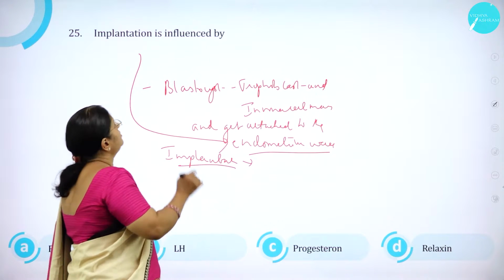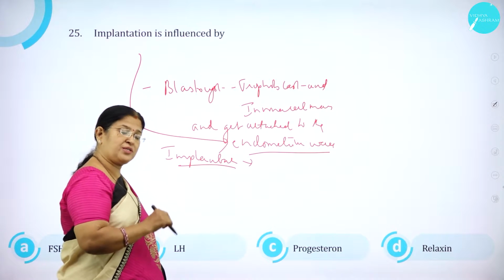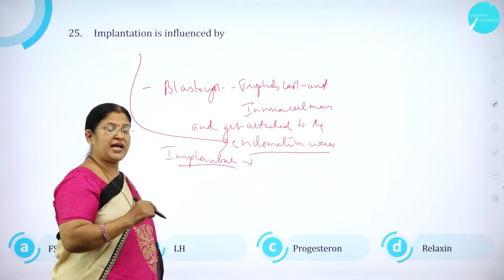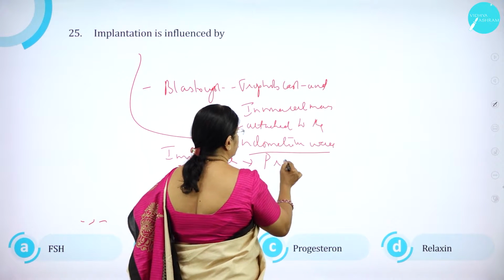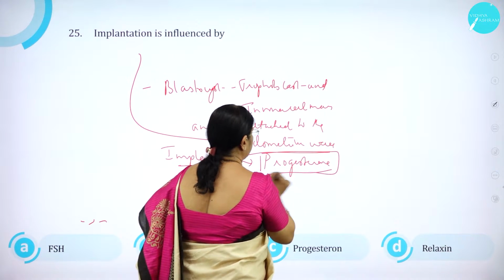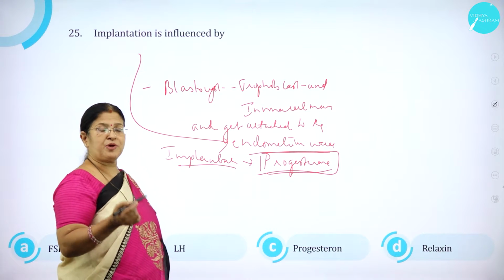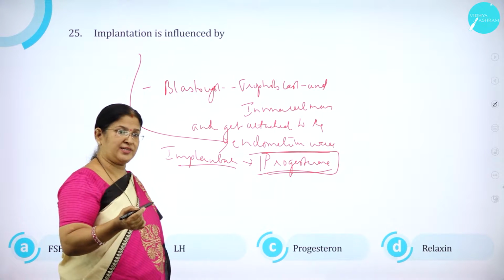And the hormone that is responsible for implantation and for the maintenance of pregnancy is the progesterone. Estrogen is responsible for the formation of female secondary sexual characters, right?